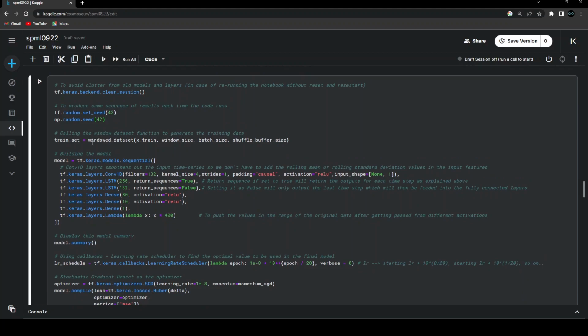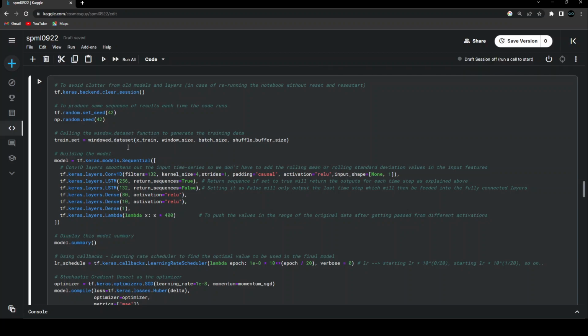And then this is where we are creating the actual training data for our model. We know that windowed_dataset is the function that we created in order to build this training set. So we are passing in the series that we want the window dataset to be generated with, a window size of 60 as we had defined earlier, a batch size of 145, and the shuffle buffer size, which is just going to shuffle this data randomly depending on the value that you choose over here. So that's how we'll be creating the training set.